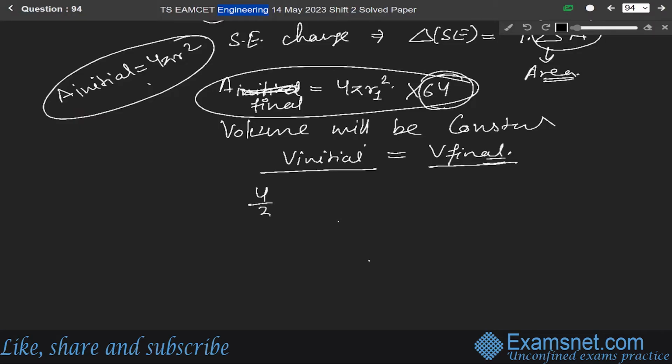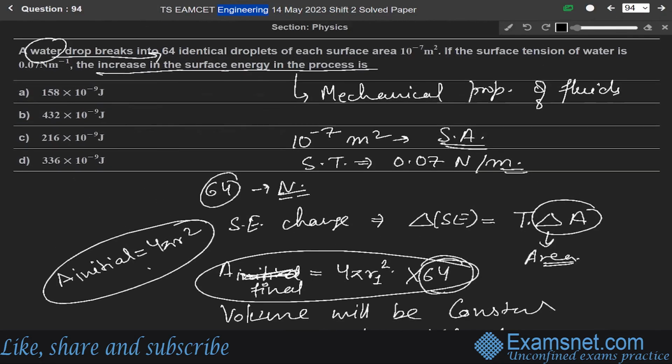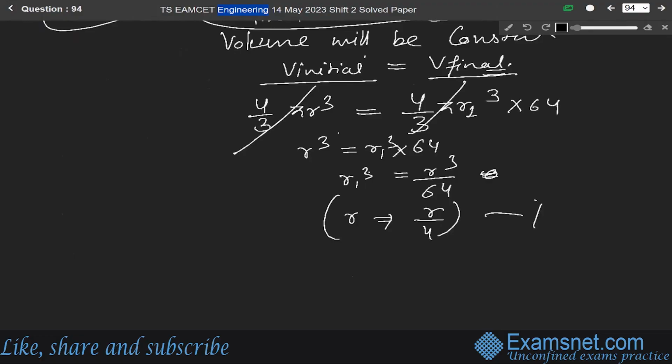So the initial volume will be 4 by 3 pi r cube and the final will be 4 by 3 pi, new radius r1 cube, into 64. From here, 4 by 3 pi cancels. So r cube will be equal to r1 cube into 64. So r1 cube will be equal to r cube over 64. So r1 will be equal to r over 4. Let us say this is equation number 1, that is r1 equals r by 4.